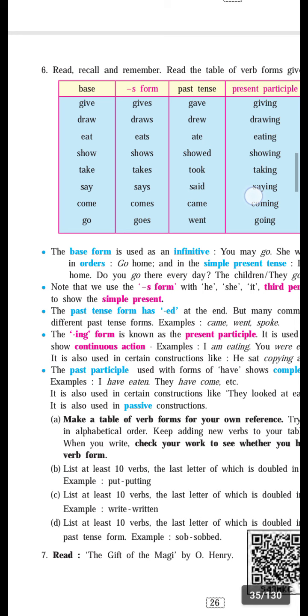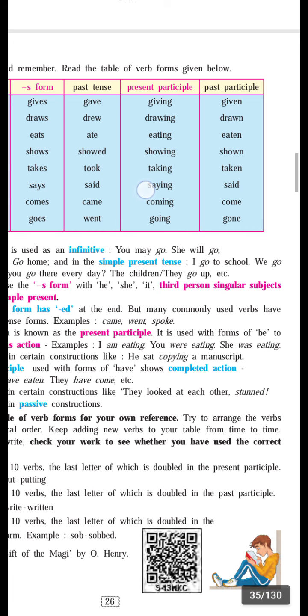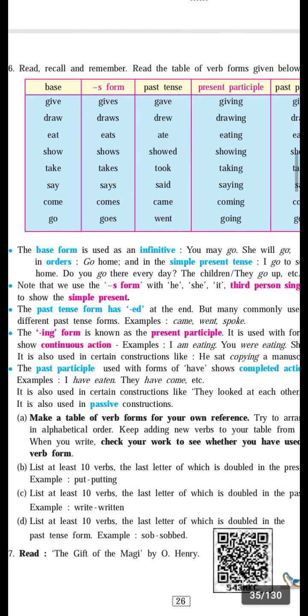For example, she goes home. Here goes is the s or es form used with the third person singular.